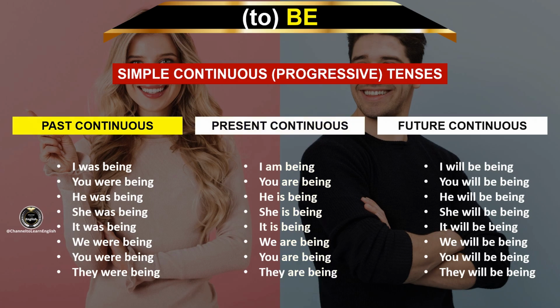Past continuous. I was being. You were being. He was being. She was being. It was being. We were being. You were being. They were being.